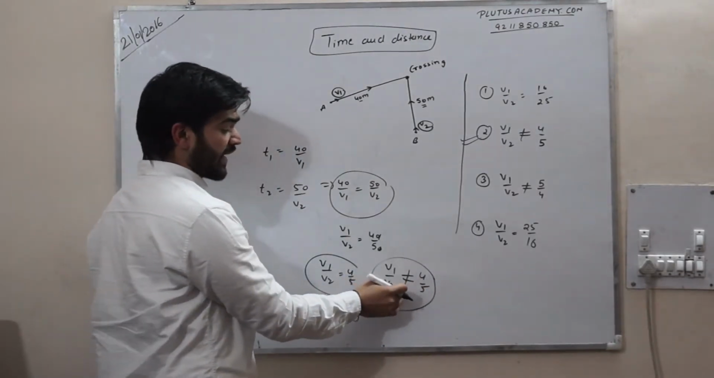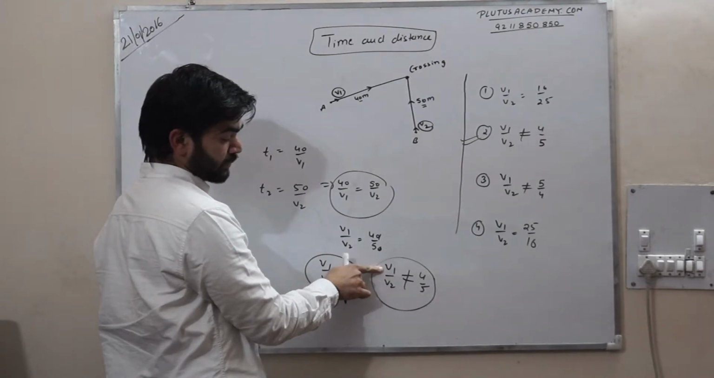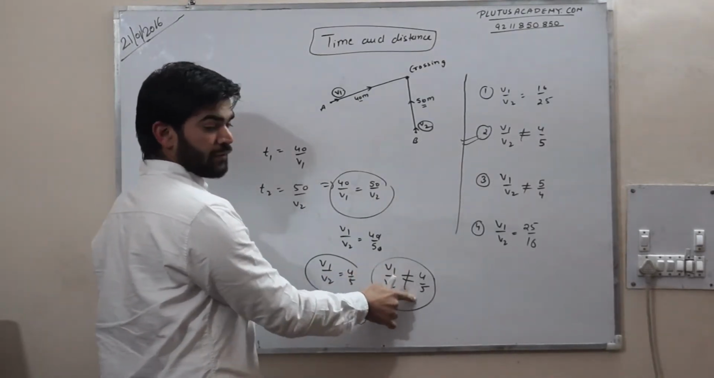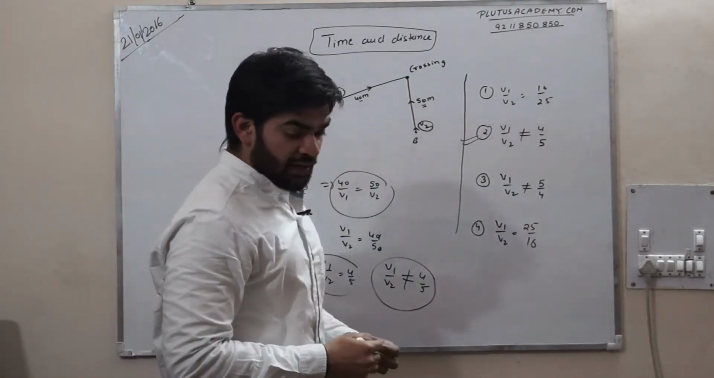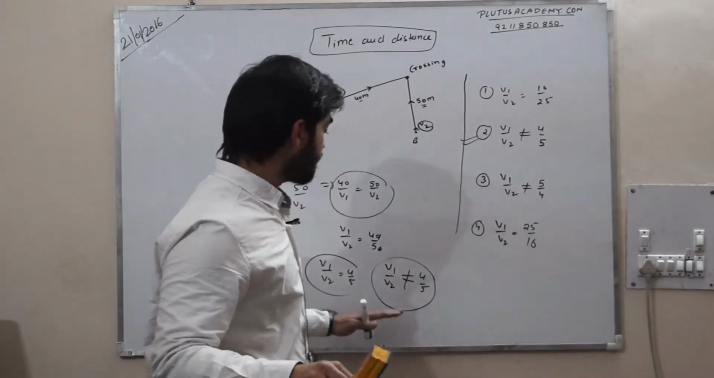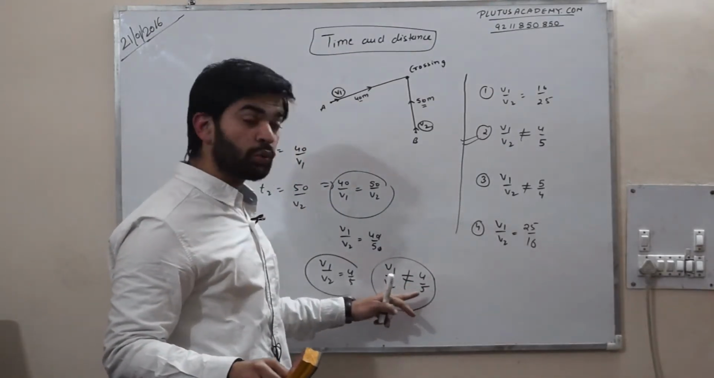It means the ratio of their speeds should not be 4 upon 5. It means if their speeds are such that they do not collide, the ratio is not 4 upon 5.